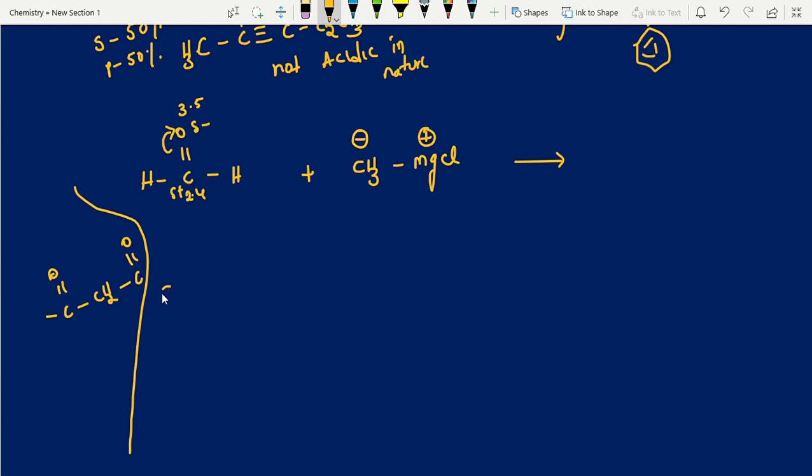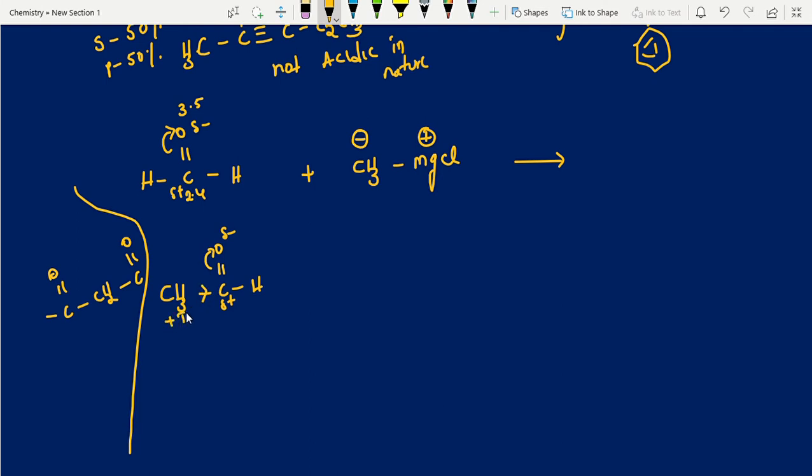See, I'll take one more example, acetaldehyde. If you take acetaldehyde, students, here also the same thing. Pi electrons shift towards the oxygen side in such a way that partial negative and partial positive charges develop. See, it is less reactive when compared to formaldehyde. Why? Because within the compound itself it can stabilize. See, the methyl is an electron releasing group, a plus I group.